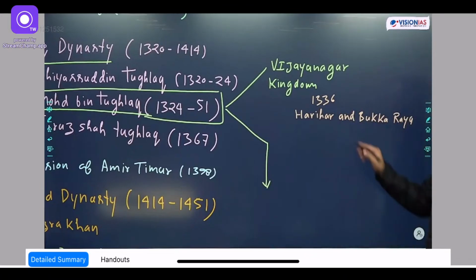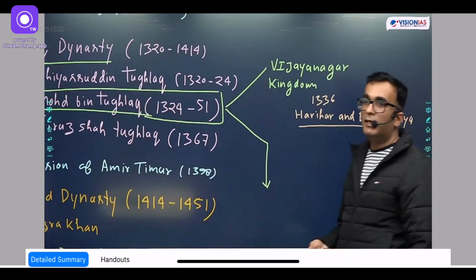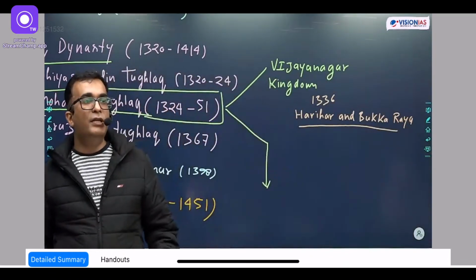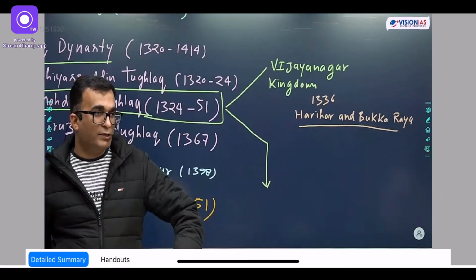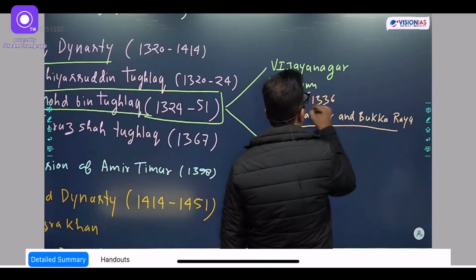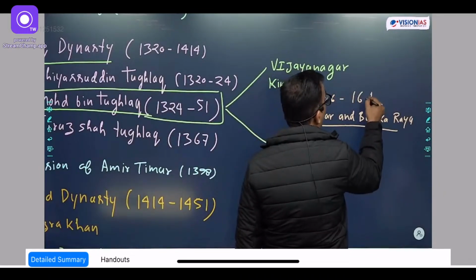Okay? So these two brothers established it. But then, as we mentioned that in the Delhi Sultanate there were 5 dynasties, similarly, in the Vijayanagar kingdom also there were 4 dynasties. So the overall tenure of Vijayanagar is from 1336 to 1640.